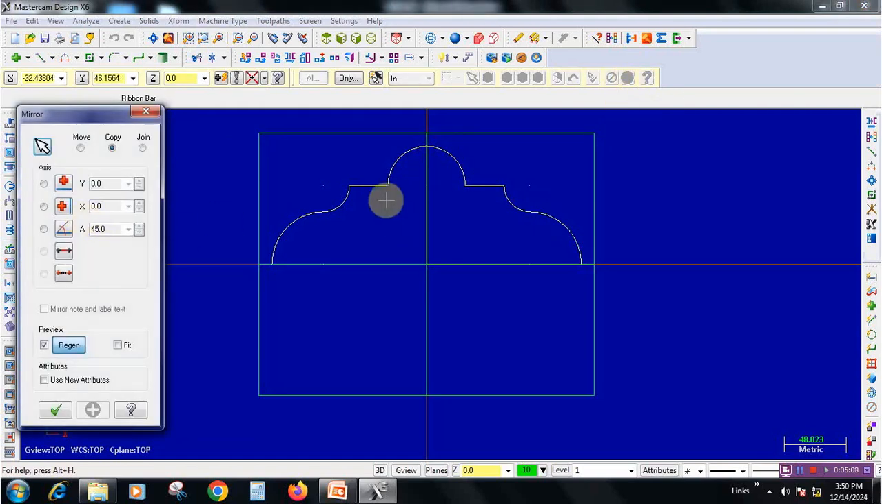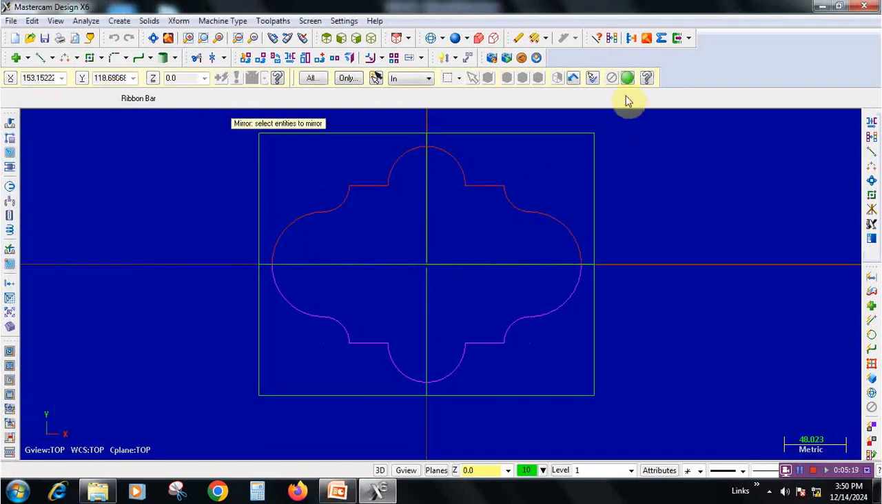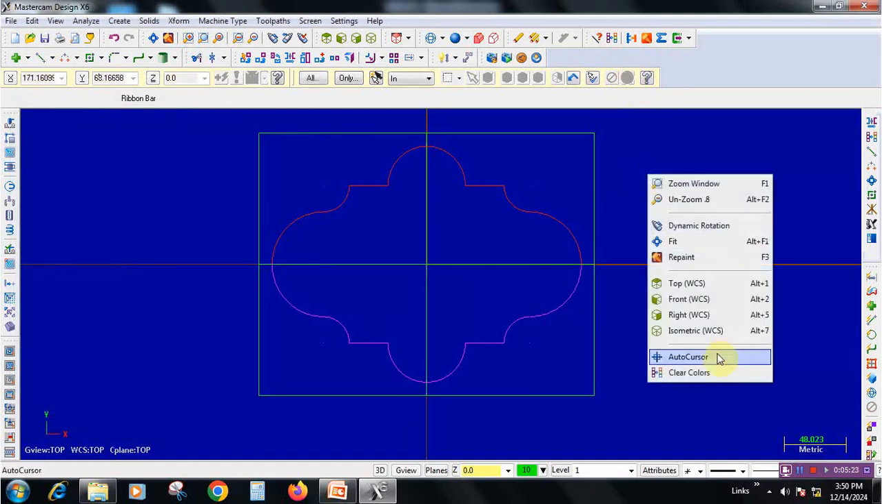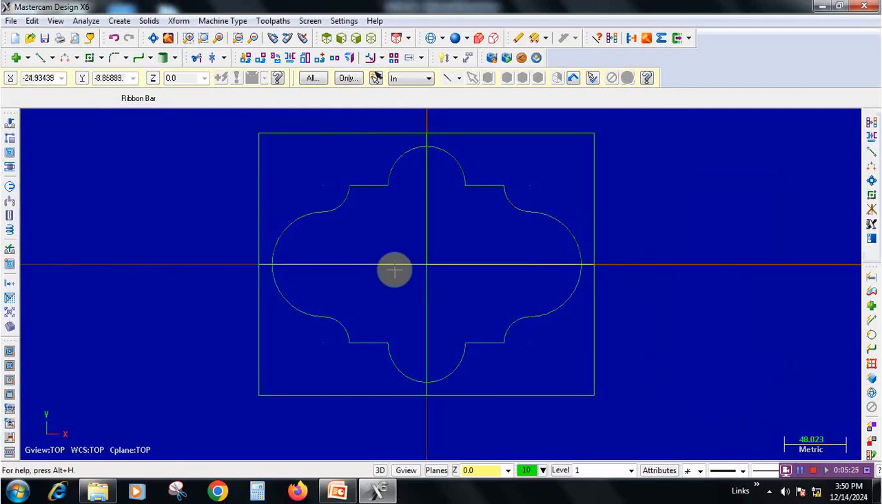Now we need to get the profile in the third and fourth quadrant. For that we can select the Y option and go to apply icon, go to end selection once again, give it OK and right click and clear colors. Now we are getting the profile in all four quadrants.